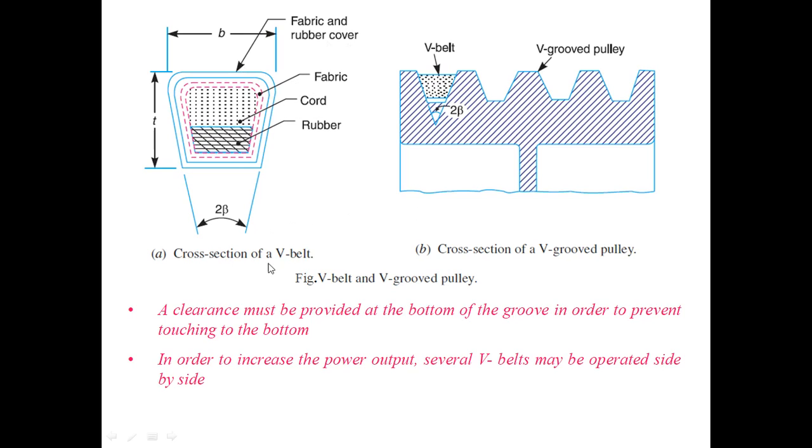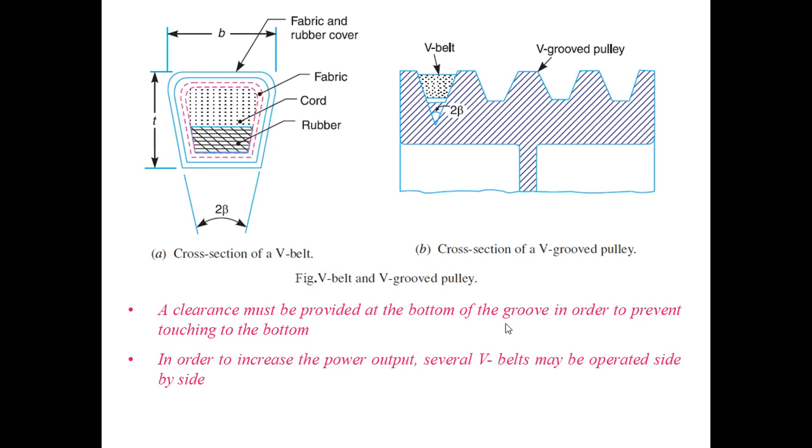Okay, so this is a cross section of a V belt drive. Another cross section of a V grooved pulley. This is a V groove pulley. Multiple grooves are there, you can see here. Here one thing must be noted: a clearance must be provided at the bottom of the groove in order to prevent the belt touching the bottom.